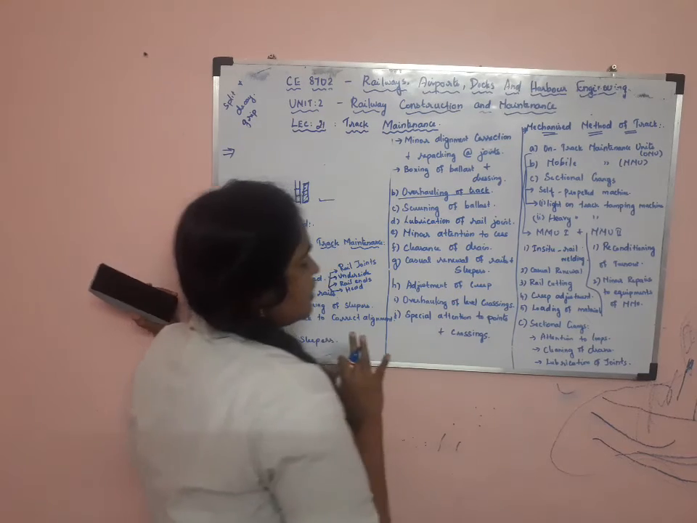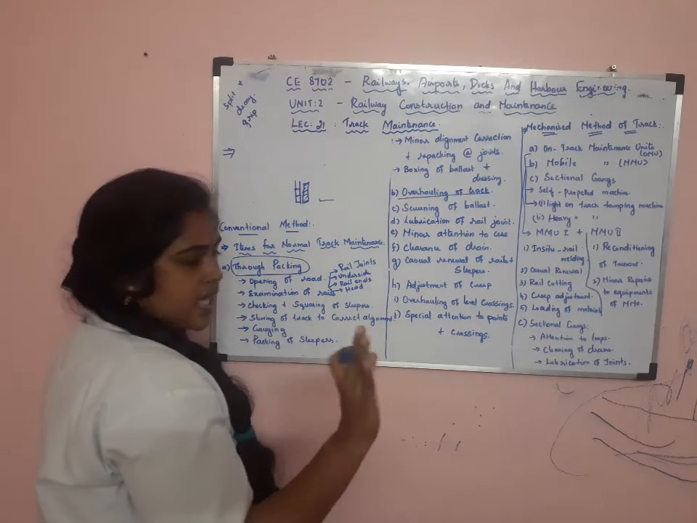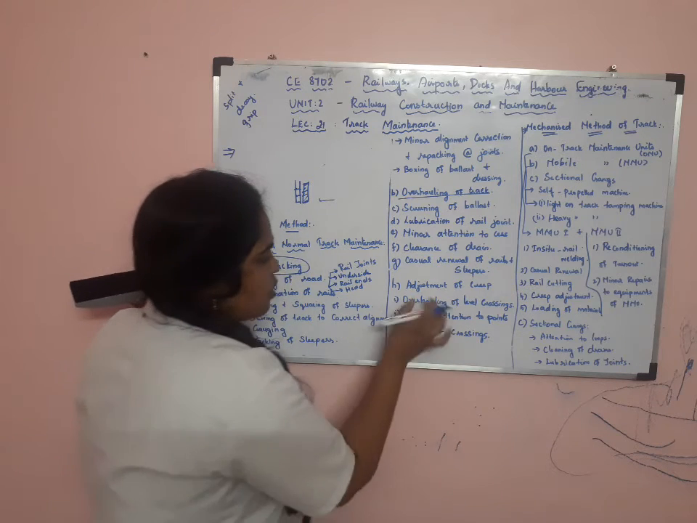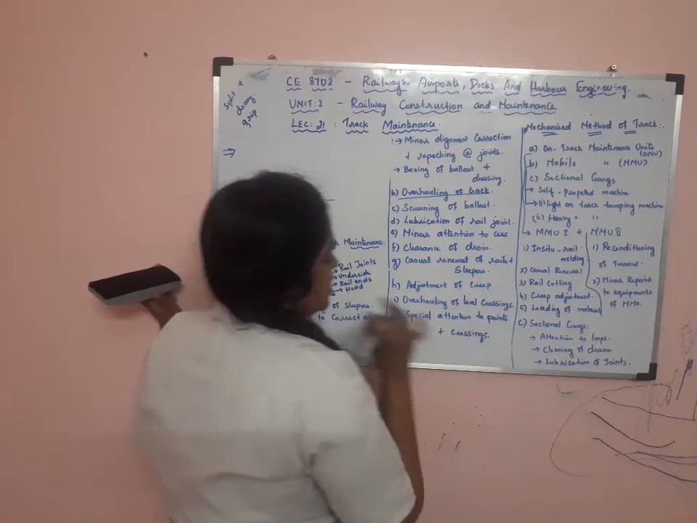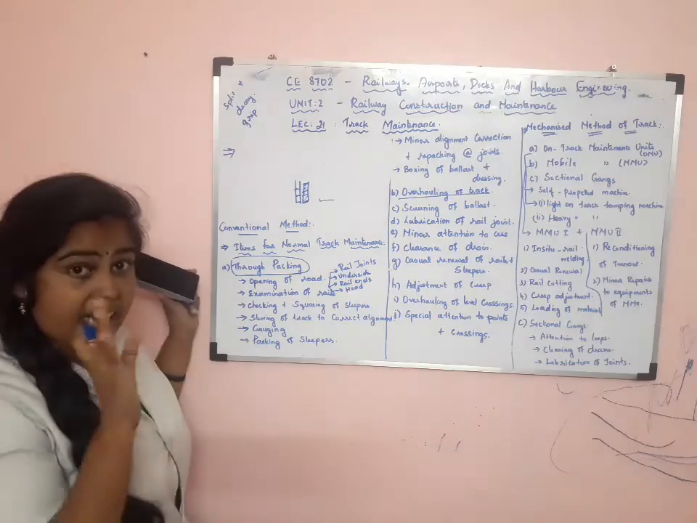Then overhauling of level crossings. So the level crossings are also checked, examined and maintained. That is overhauling. Special attention to points and crossings. To points and crossings, special attention is given.